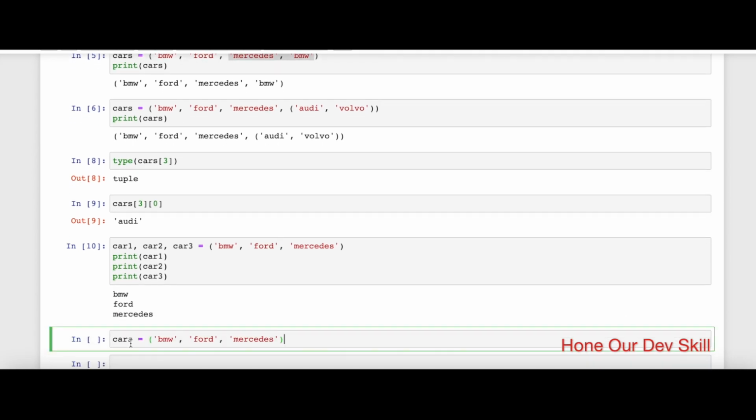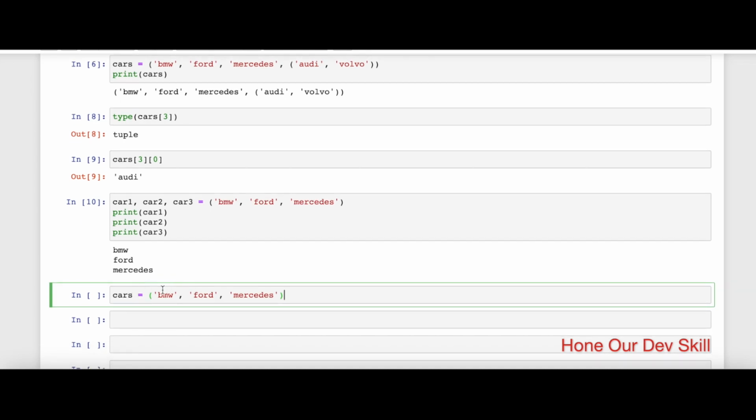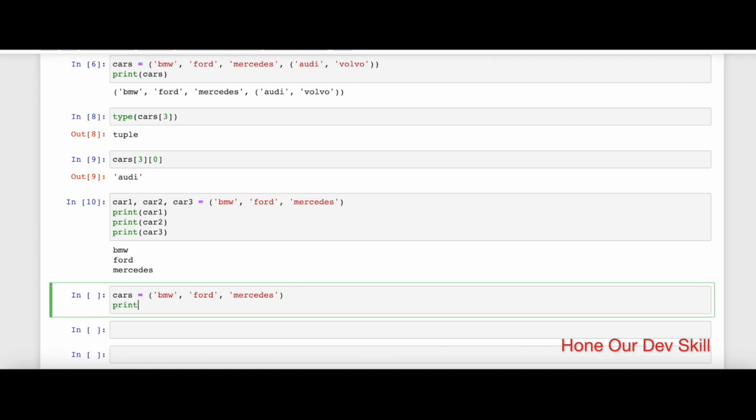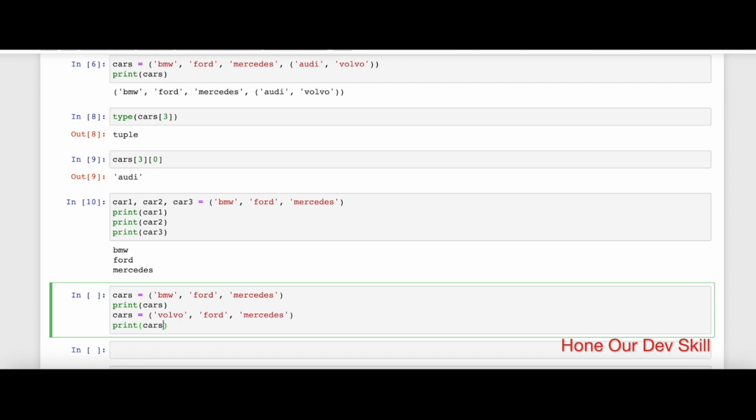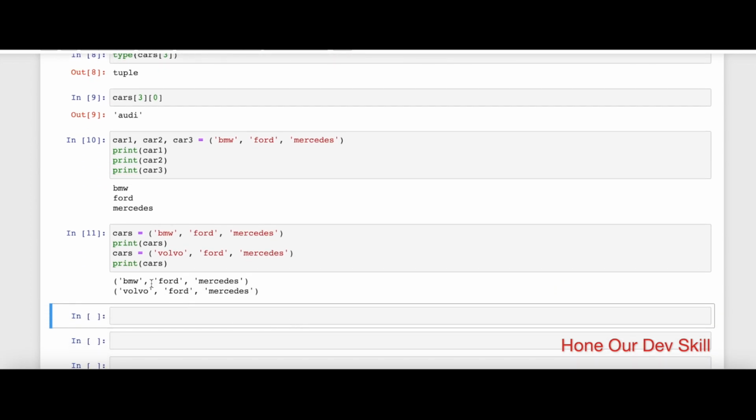If for whatever reason I want to change this item from BMW to something else, how would I do that? Let's say I have cars, and obviously printing cars is going to print the same. Now if I reinitialize cars with, let's say, Volvo instead of BMW, then the tuple would get modified. So this is not mutating the tuple, but reinitializing the variable, and therefore it would allow you to modify the original tuple that got created.